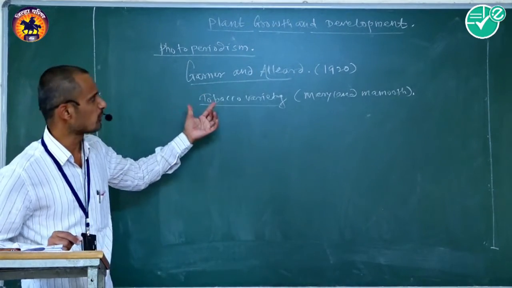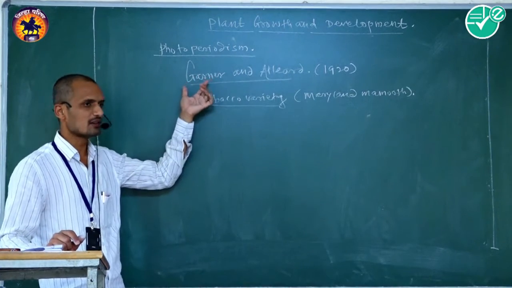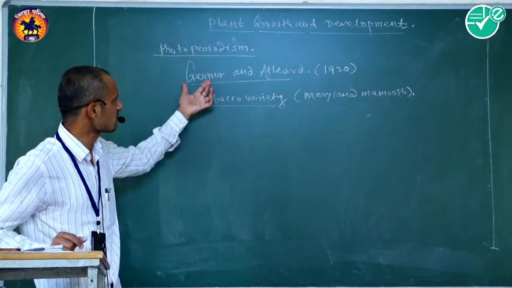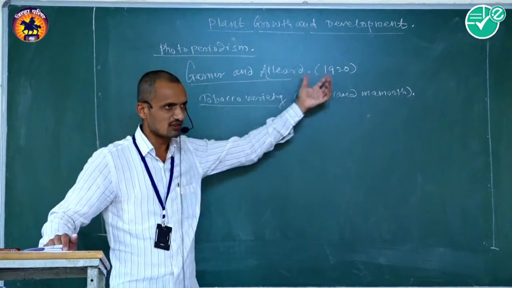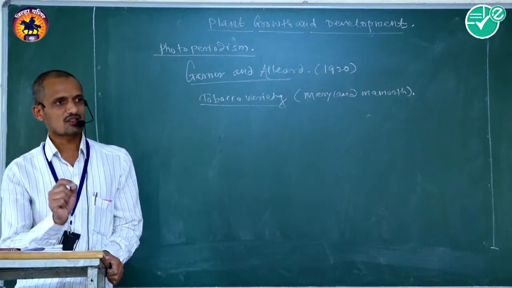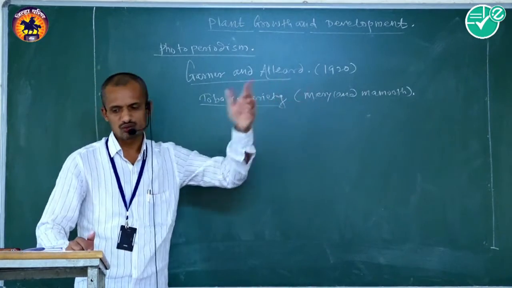This concept was first discovered by two American plant breeders, Garner and Allard, in 1920, by studying the tobacco variety Maryland Mammoth.